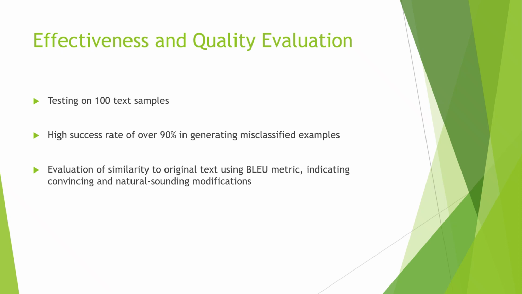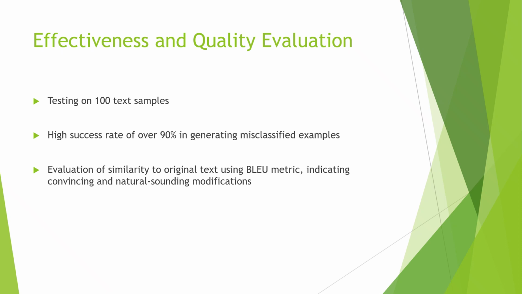Effectiveness and quality evaluation. To evaluate the effectiveness of generating adversarial examples using GPT-2, testing was conducted on a dataset of 10 text samples. The result of the testing revealed a remarkably high success rate of 90% in generating misclassified examples. This indicates the capability of GPT-2 to manipulate the predictions of NLP models and deceive them into making incorrect classifications.